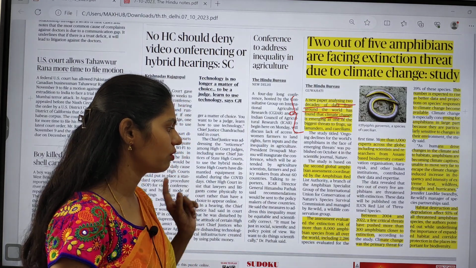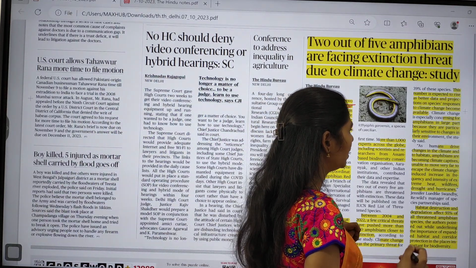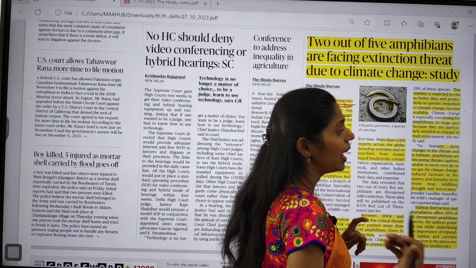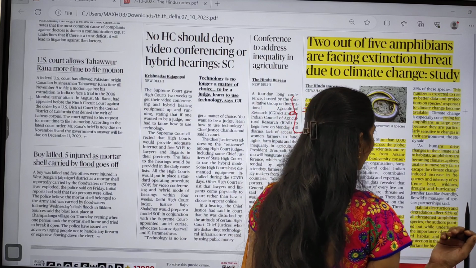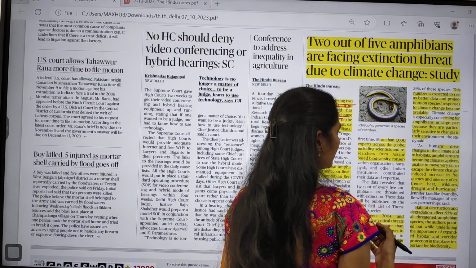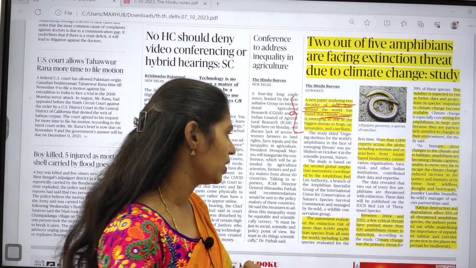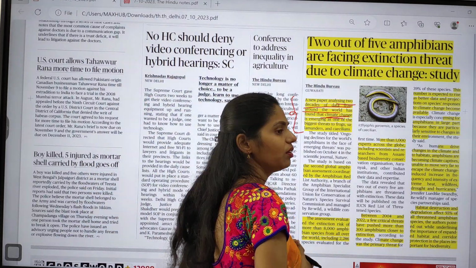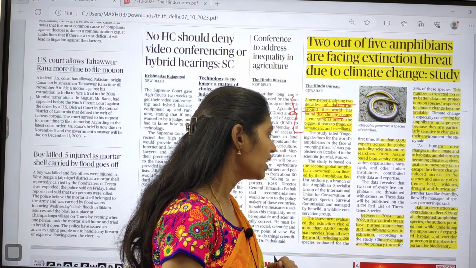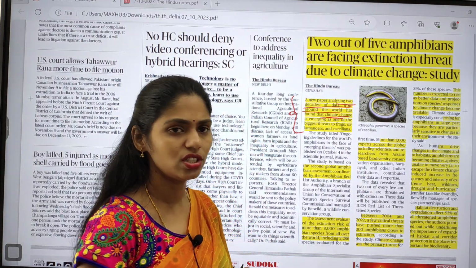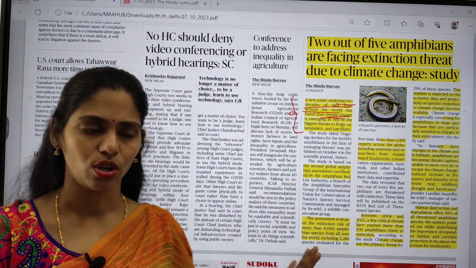The reason is climate change, because of which they have to adapt, and they can't cope with sensitive changes. And we are even seeing increased frequency and intensity of heat waves or extreme heat, wildfires, droughts, hurricanes. These are some important reasons that led to habitat destruction and even the extinction of animals. Okay, so this is about this topic.